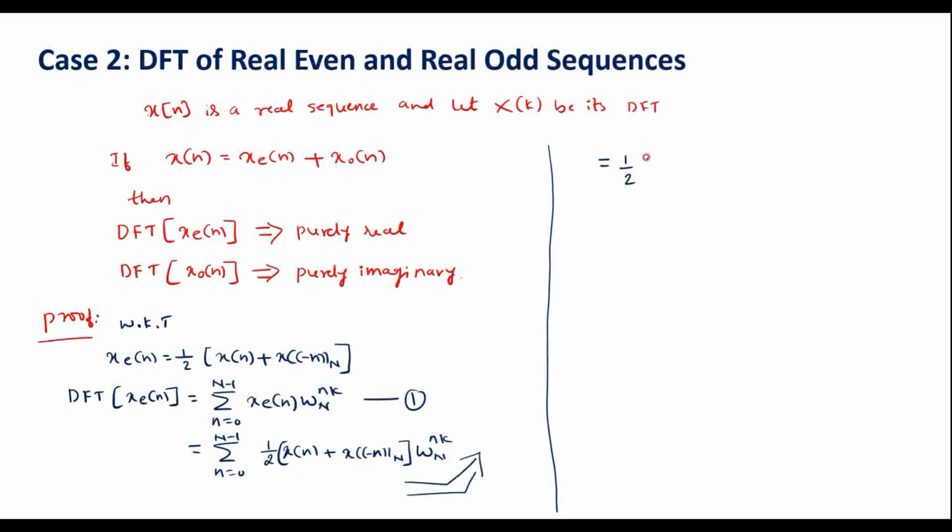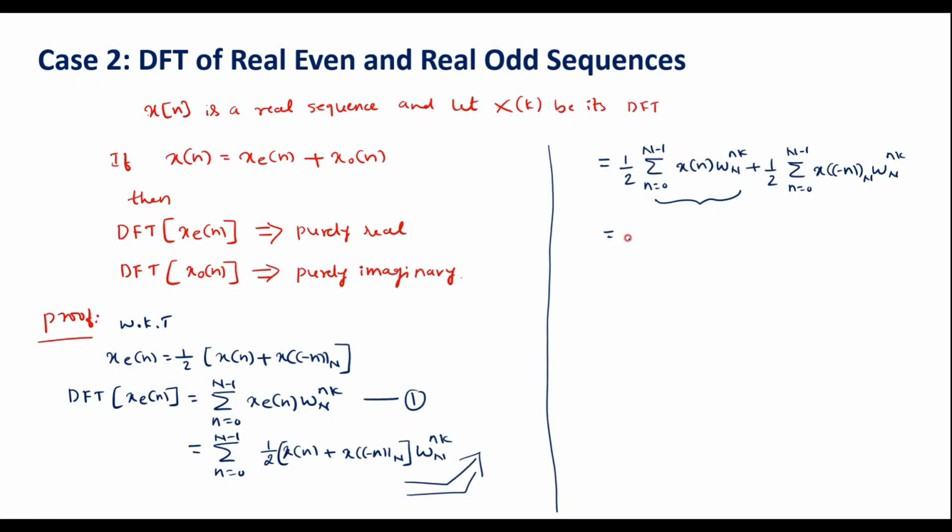That is 1 by 2 summation n is equal to 0 to N minus 1, and I will separate the summation as x of n W_N power nk plus 1 by 2 summation n is equal to 0 to N minus 1 x of minus n W_N power nk.